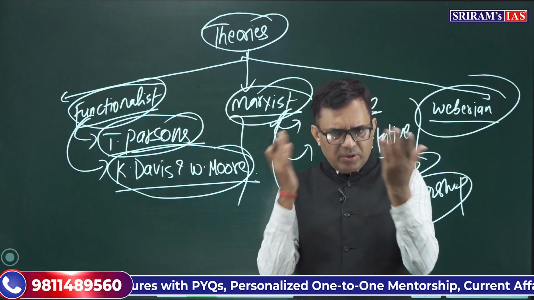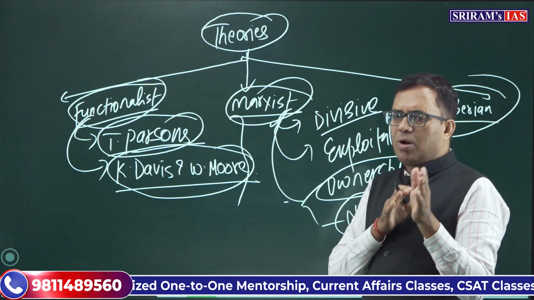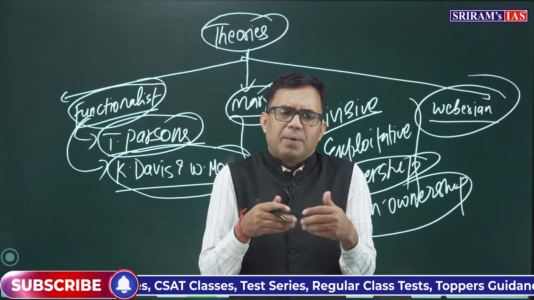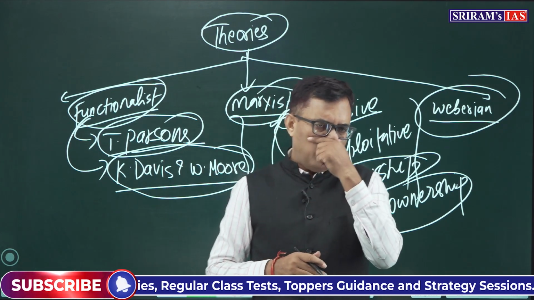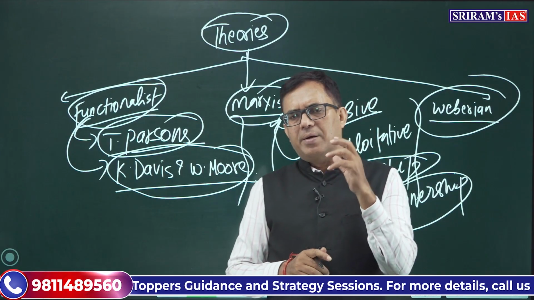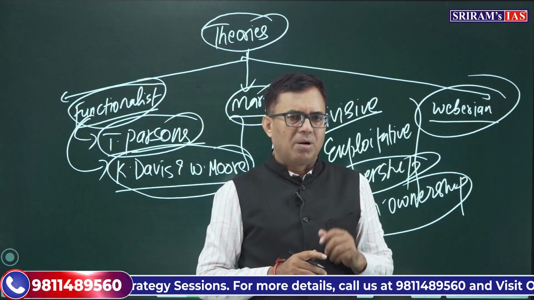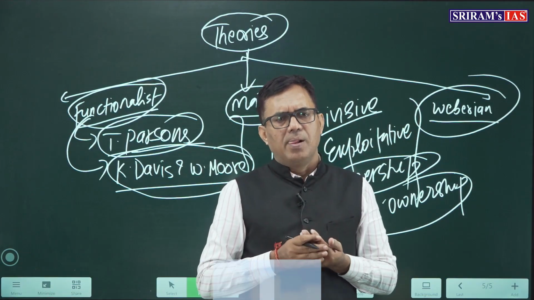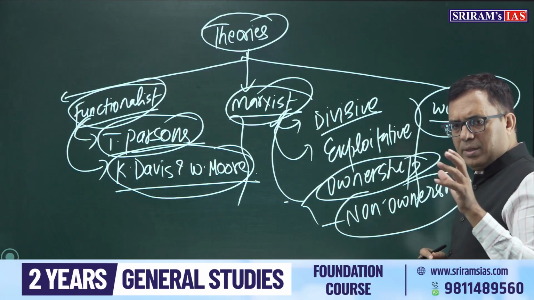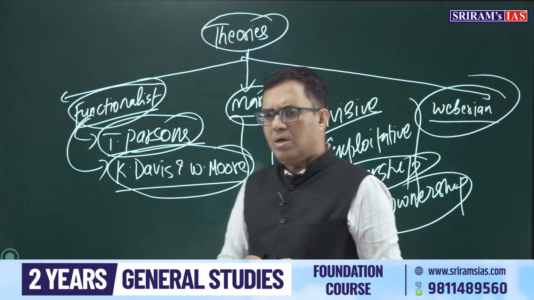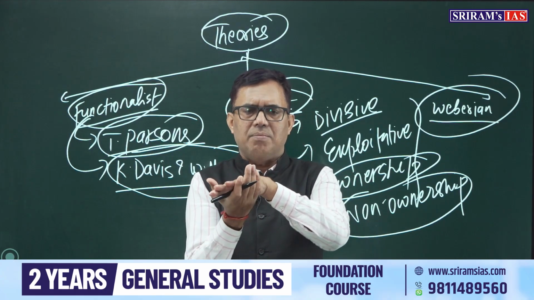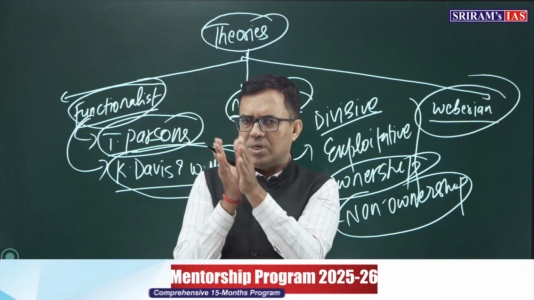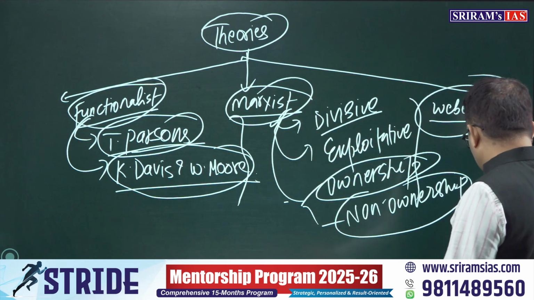In one respect, Weber was also influenced by Karl Marx. When Karl Marx says the economic factor is the main determinant of stratification and class formation, Weber also agrees up to one level. But Weber also says that in modern society we need more skills, more knowledge. We have a knowledge economy, so we have white collar workers. The nature of jobs has changed, so we cannot say that only the economic factor is the basis of stratification. So partly he agrees with Karl Marx, but partly he makes a significant departure from Karl Marx in the matter of social stratification.